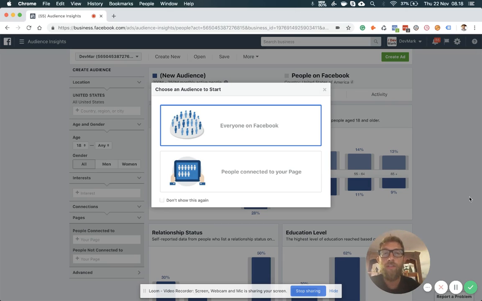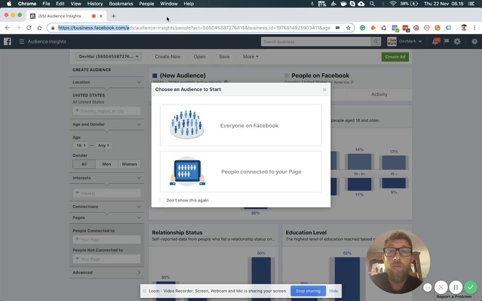So Facebook has this amazing tool called Audience Insights that helps you figure out how to create your perfect audience, how to advertise to the right people for your business, right? You can find the tool by going into Business Facebook and selecting Audience Insights.